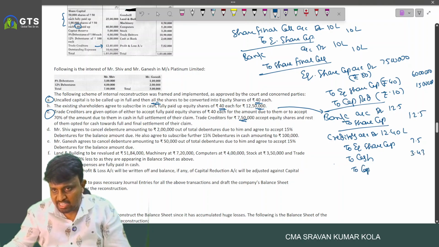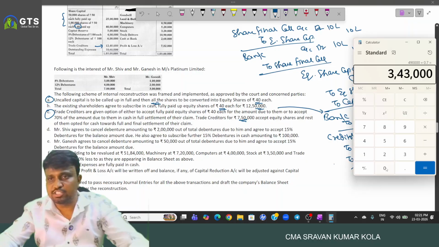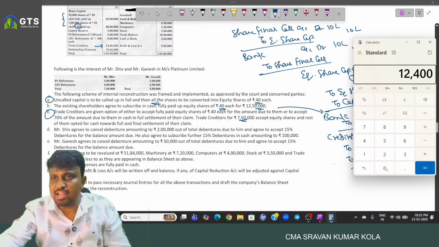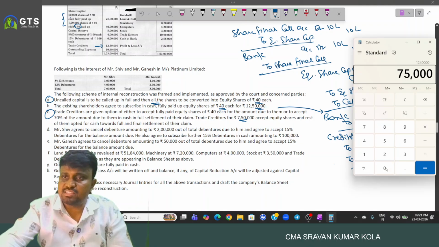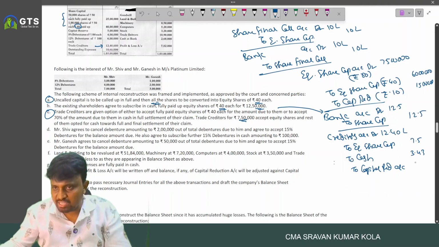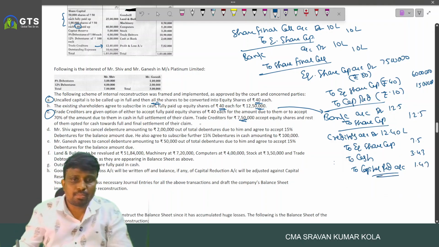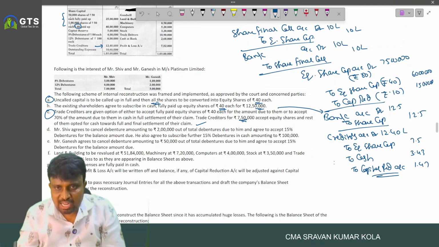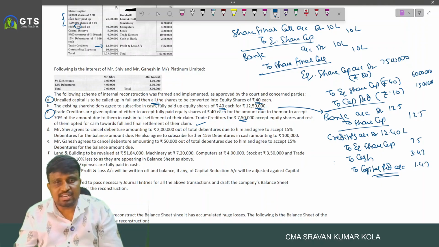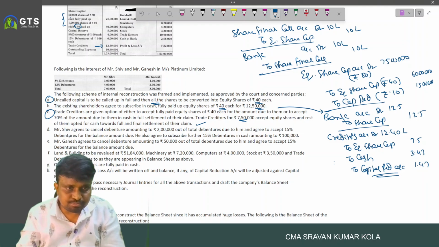And the remaining is transferred to what? Capital reduction. So 12 lakh 40,000 minus 7 lakh 50,000 minus 3 lakh 43,000 is 1 lakh 47,000. So 7 lakh 50,000 accepted equity, and the rest accepted payment in cash.